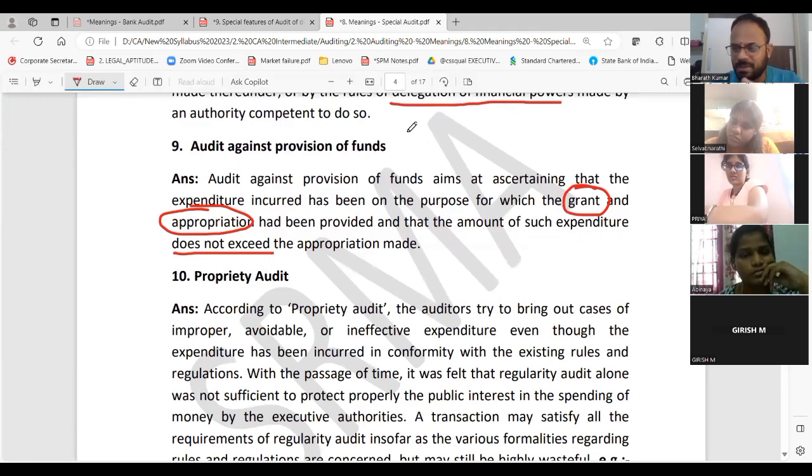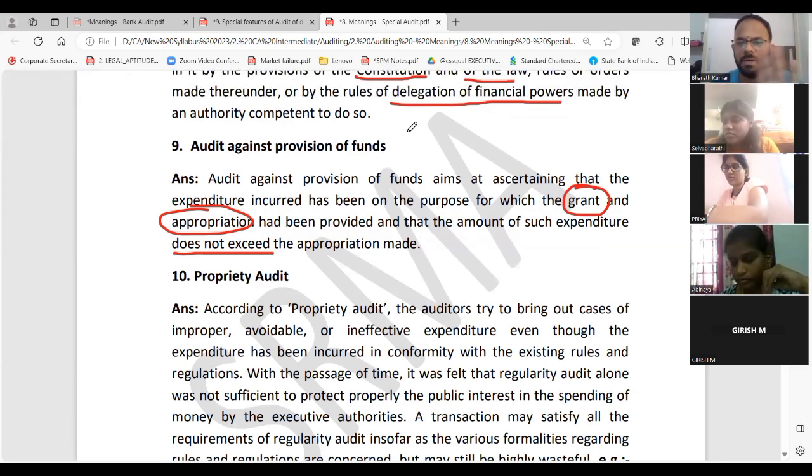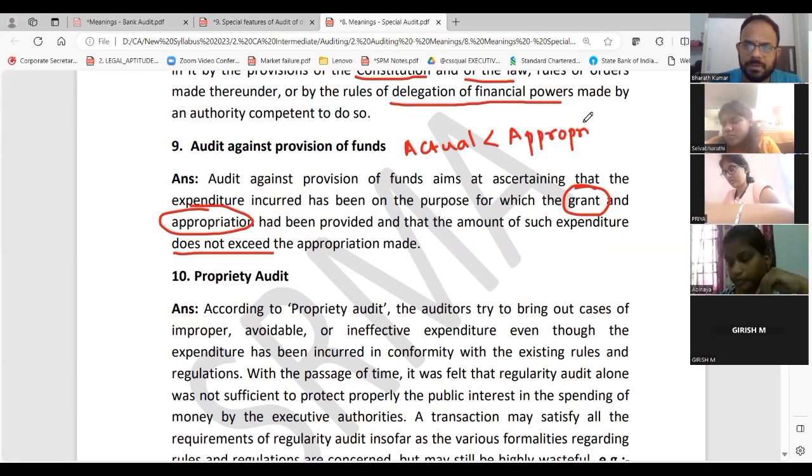Budget versus actual, guys. It should not exceed budget. Actual expenditure should not exceed budget. Here they are using the words actual expenditure and appropriation. Actual should be less than appropriation. That's all is the answer. They would have allocated something. Within that only you should have the actuals. Are we clear? That's all is the answer.